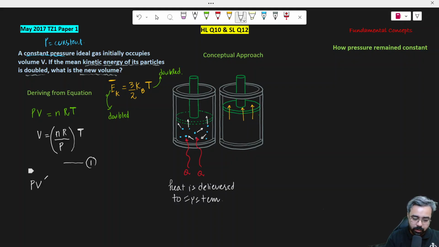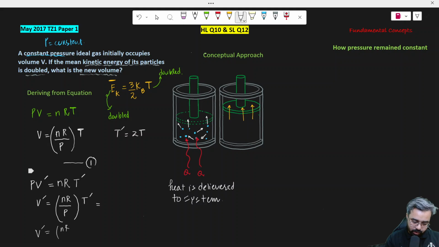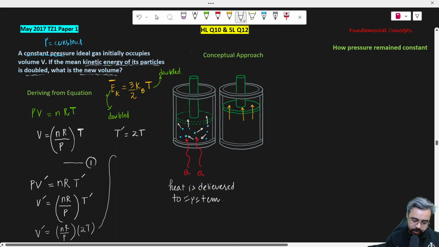So the new volume V' = (nR/P) times T', where n is a constant and R is the gas constant. You can put the value of T' here, which is 2T, because we have doubled the temperature. So V' = (nR/P) times 2T.